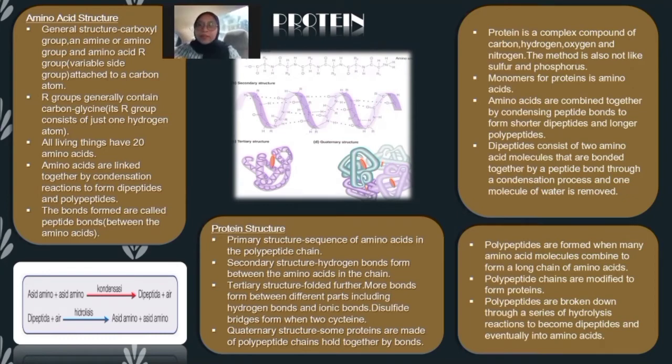Protein structure. Primary structure: sequence of amino acids in the polypeptide chains. Secondary structure: hydrogen bonds formed between the amino acids in the chains. Tertiary structure: further, more bonds formed between different parts, including hydrogen bond and ionic bond. Disulfide bonds derive from when two cysteines meet. Quaternary structure: some proteins are made of polypeptide chains held together by bonds.